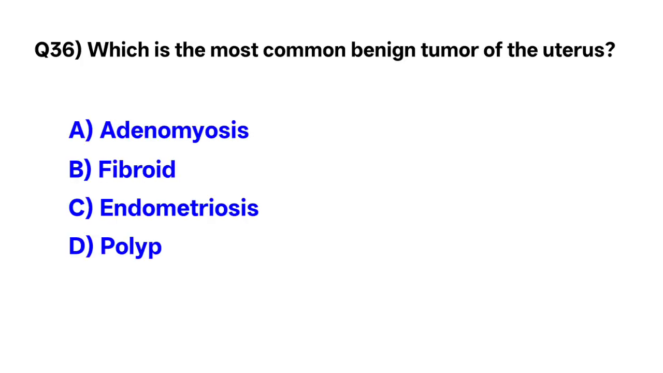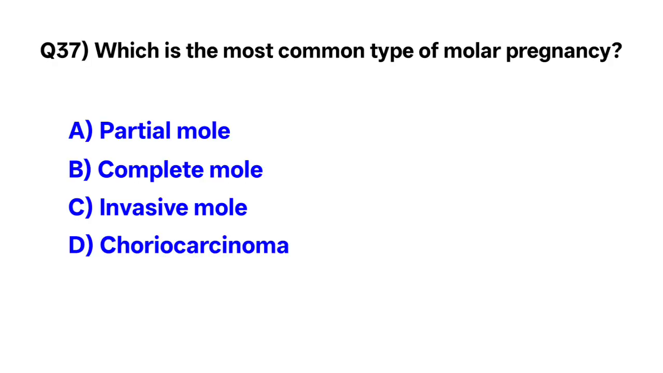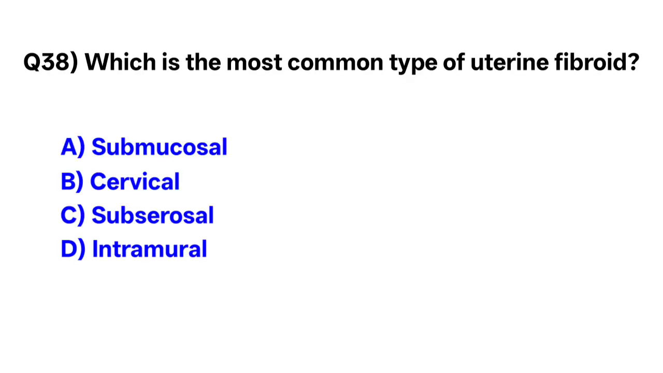Question number 36. Which is the most common benign tumor of the uterus? The correct option is B. Fibroid. Question number 37. What is the most common type of molar pregnancy? The correct option is B. Complete mole. Question number 38. Which is the most common type of uterine fibroid? The correct option is D. Intramural.